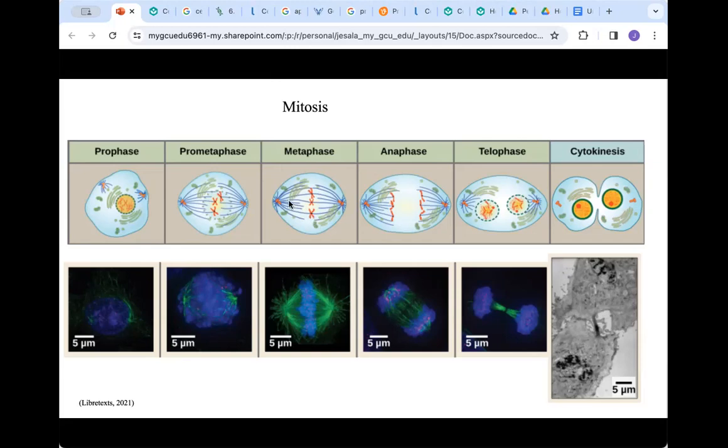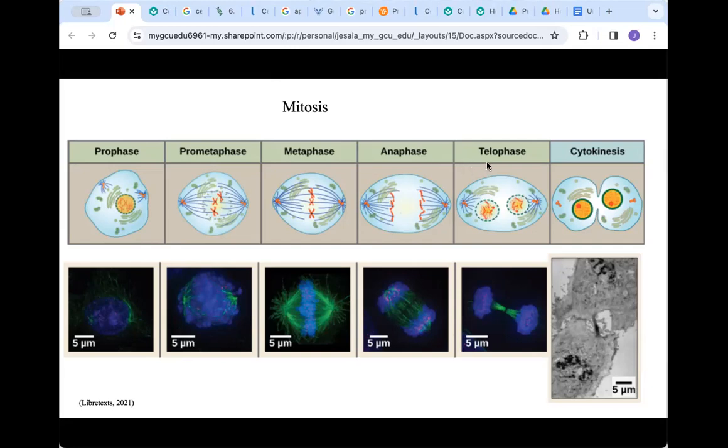And you can also see the spindle fibers stretching out from the opposite poles and attaching themselves to the sister chromatids. So the sister chromatids will become attached to the spindle fibers, which are at the opposite ends of the cell. In anaphase, which is our fourth phase here, the spindle fibers are pulling those sister chromatids apart and moving them toward opposite poles of the cell. And the cell will also become more elongated at this point.